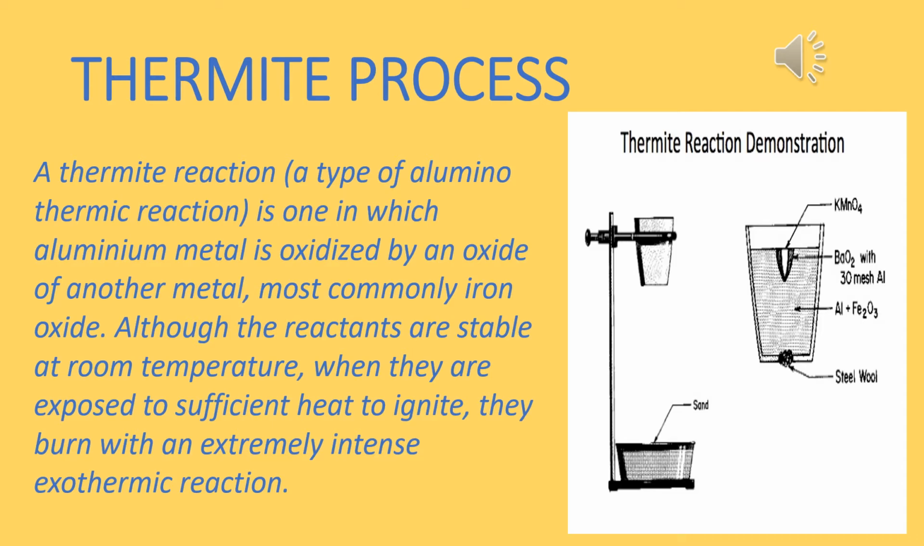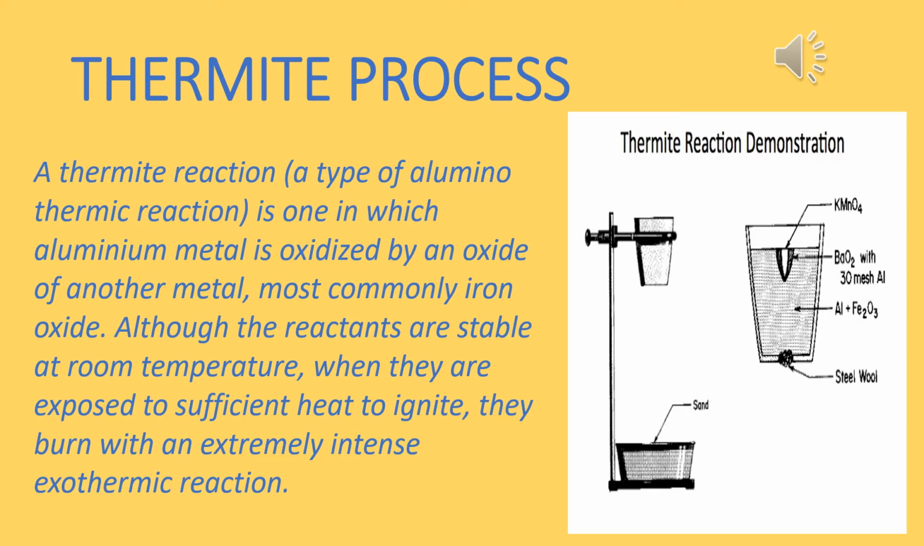Now, thermite process. A thermite reaction, a type of aluminothermic reaction, is one in which aluminium metal is oxidized by an oxide of another metal, most commonly iron oxide. Although the reactants are stable at room temperature, when they are exposed to sufficient heat to ignite, they burn with an extremely intense exothermic reaction. See the diagram. Now I am reading this from your book. You will understand.